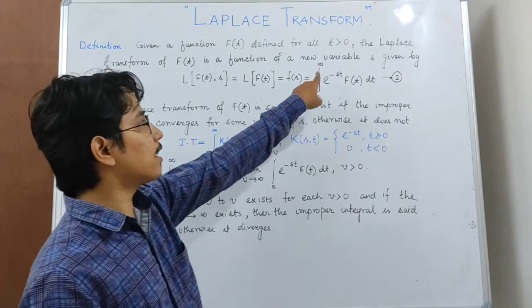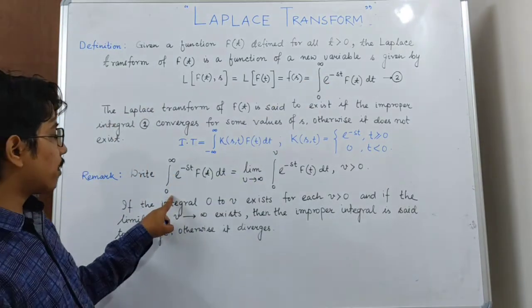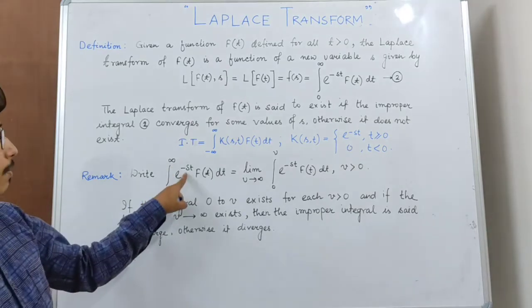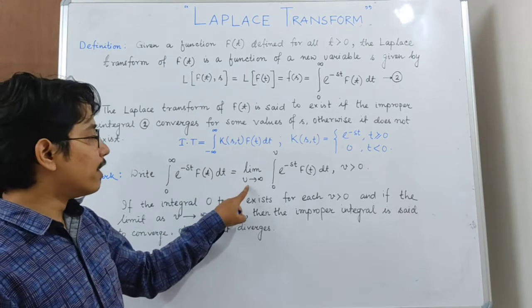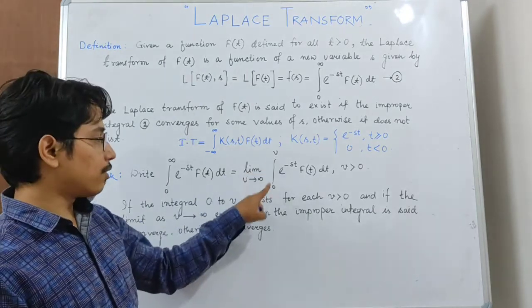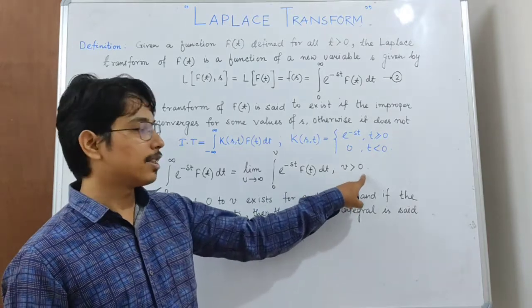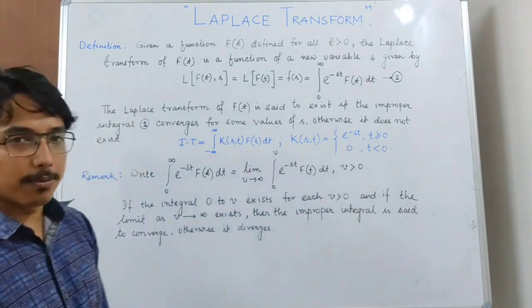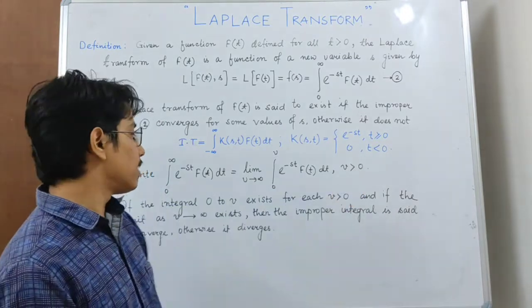Now, since this is an improper integral, let us recapitulate that the improper integral from 0 to infinity of e to the power minus st f(t) dt should be treated as the limit as v tends to infinity of the integration from 0 to v of e to the power minus st f(t) dt, where v is any positive number, v greater than 0.